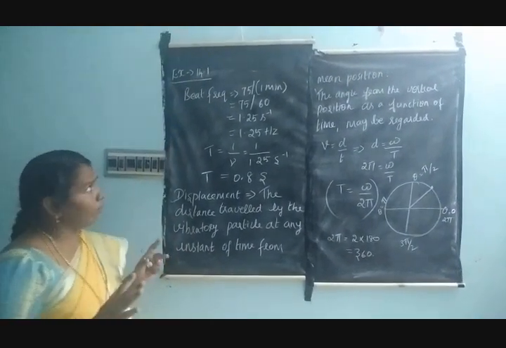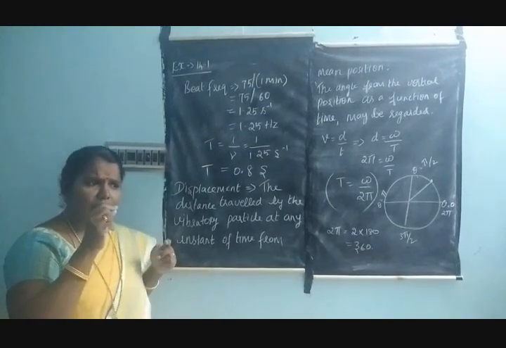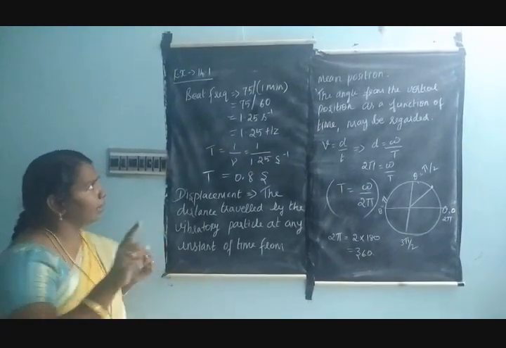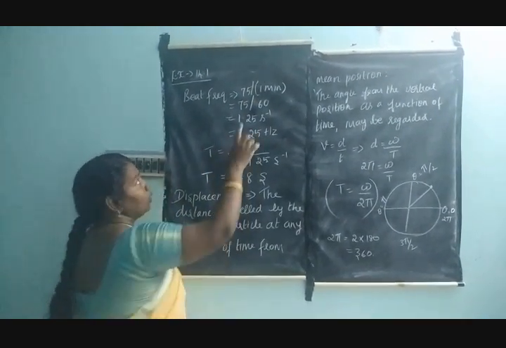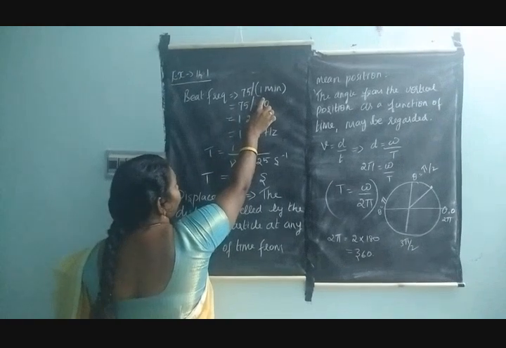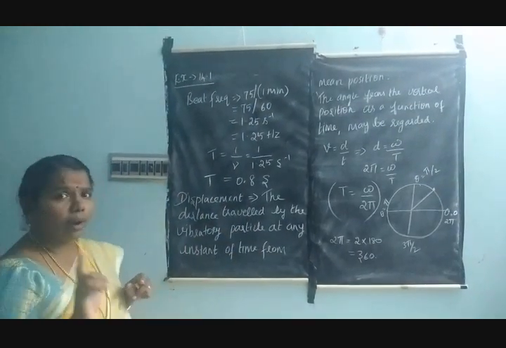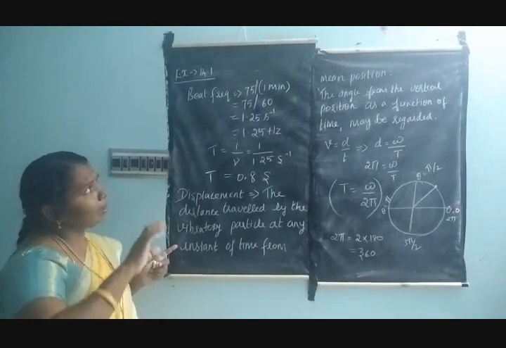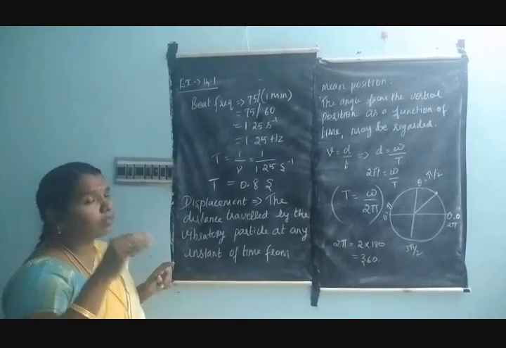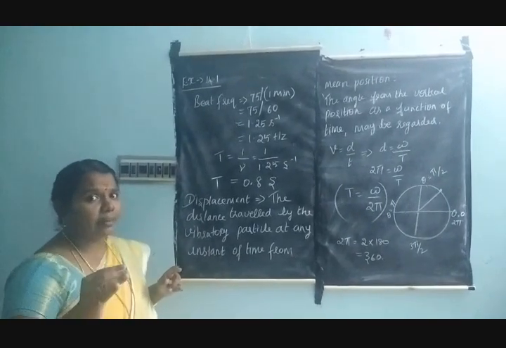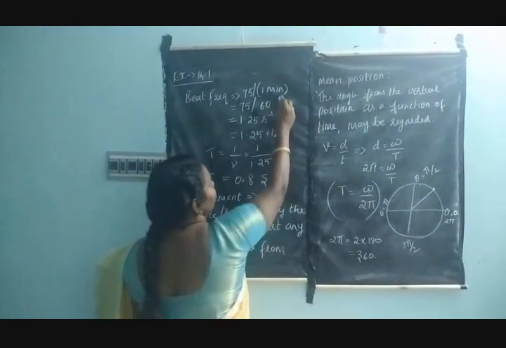See what is given. The heartbeat frequency is given as 75 times in a minute. How many minutes? 1 minute. So 75 divided by 1 minute. 1 minute means how many seconds? You know that 1 minute is equal to 60 seconds. Because the time given here is in minutes, you have to convert it into seconds, because the unit for time is the second. For that only I am converting minutes into seconds.